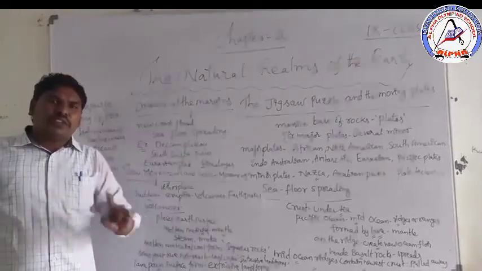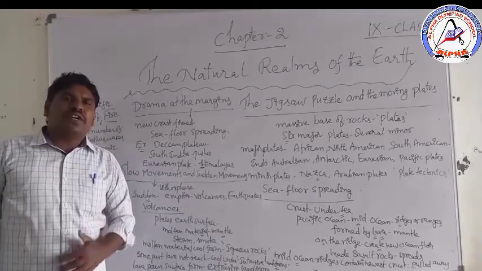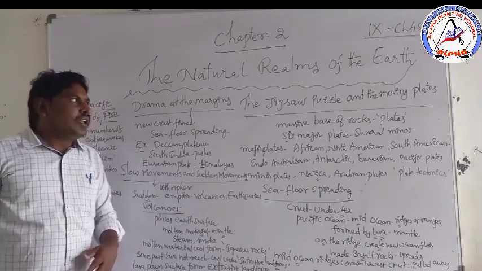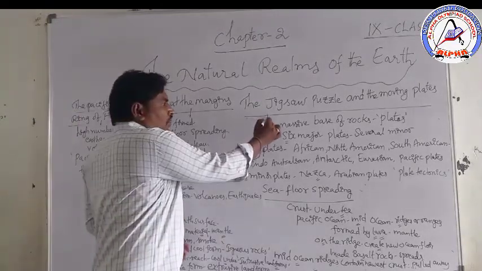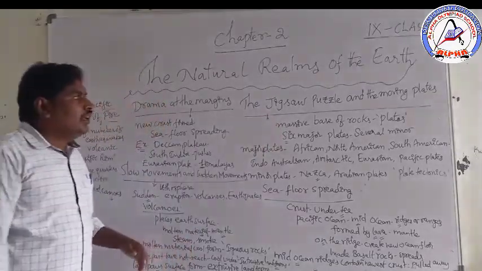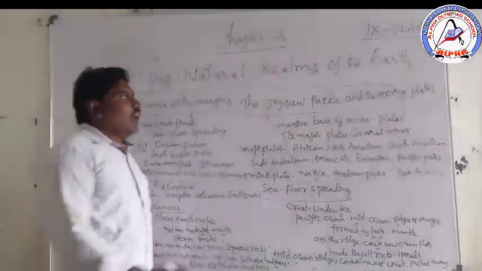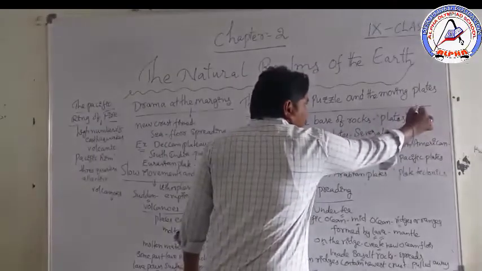First is lithosphere, the first natural realm. Now the remaining part of this chapter: the jigsaw puzzle and the moving plates.